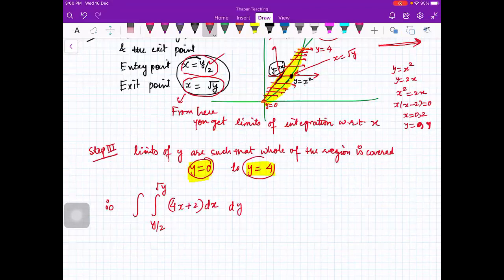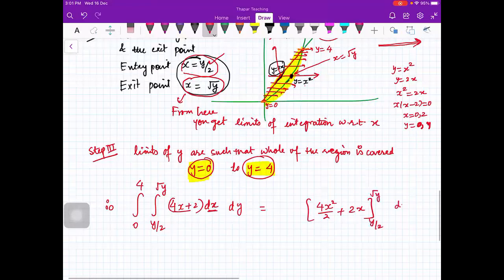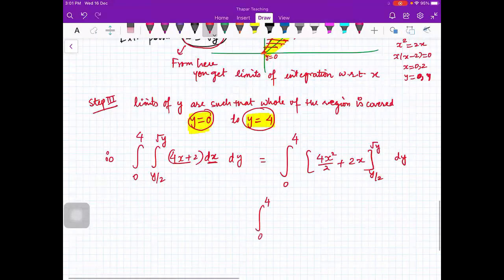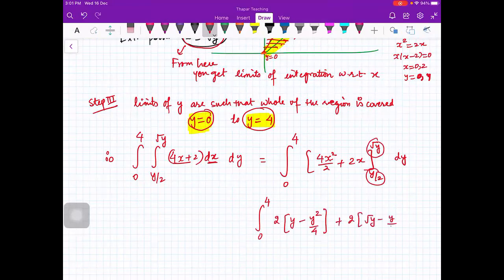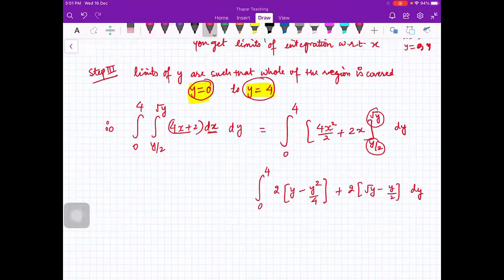So you have to integrate first with respect to x. So this is 4x square by 2 plus 2x, from y by 2 to root y, and then you have to integrate with respect to y. Now you see, you put the values of x here and here. So you have 2, you put root y, so you'll get y, root y square will be y, minus y square by 4 plus 2 root y minus y by 2 dy. Clear?